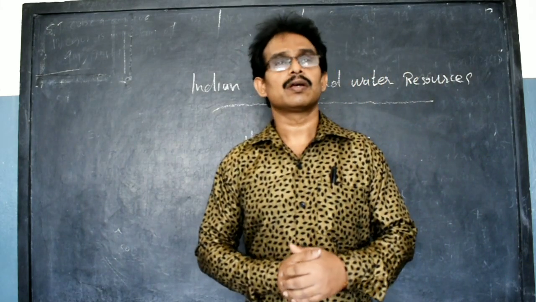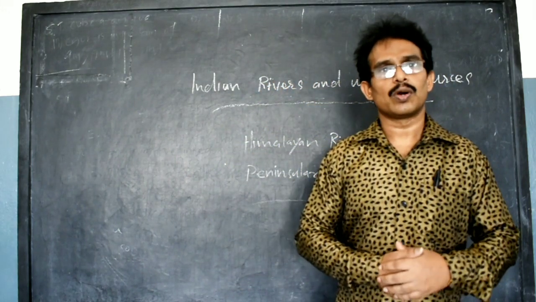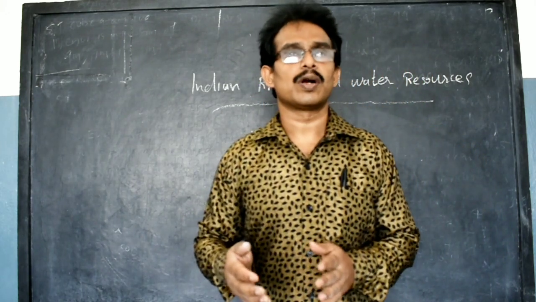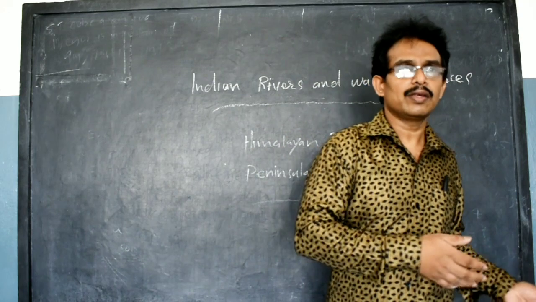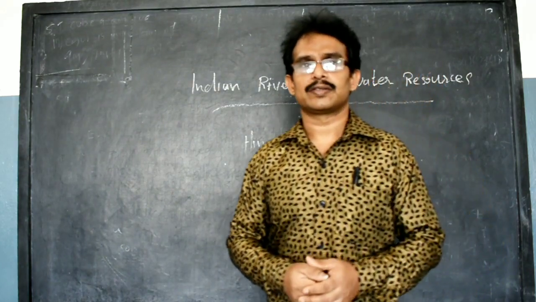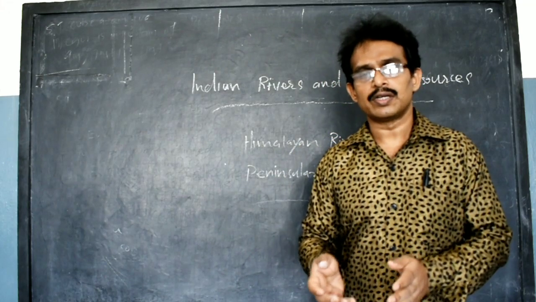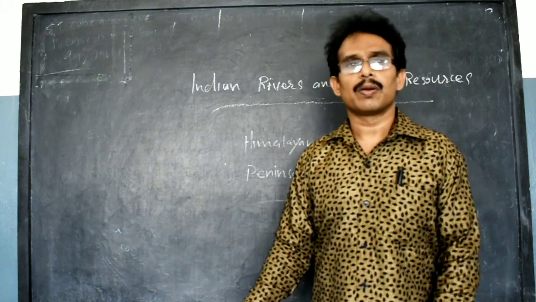They start from the Greater Himalaya and flow towards the Bay of Bengal and the Arabian Sea. The Indus River flows through India and enters the Arabian Sea. Ganga and Brahmaputra flow towards the north Indian side and enter the Bay of Bengal.